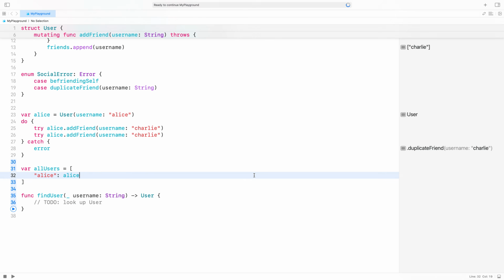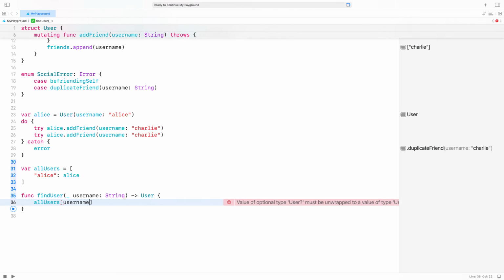Let's see how optionals can be used in our code. In the findUser function, I can directly return the result of a lookup into this dictionary. There's an error here because the dictionary's subscript operator returns an optional user, which makes sense since there may not be a value corresponding to the key. I'll update the function return type to be optional by adding a question mark.